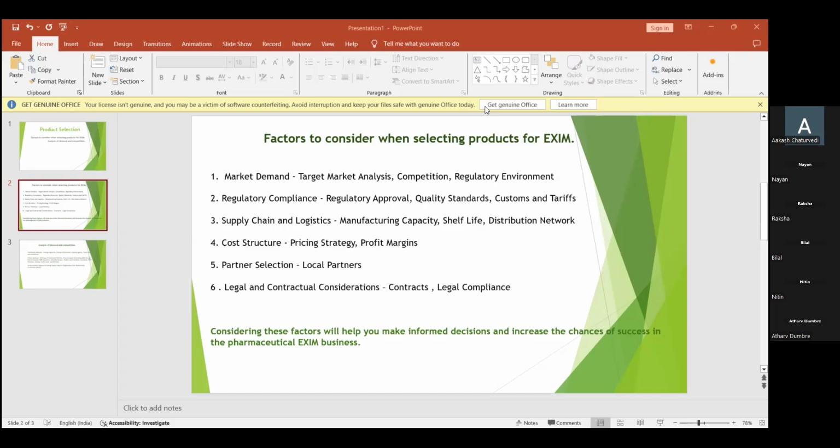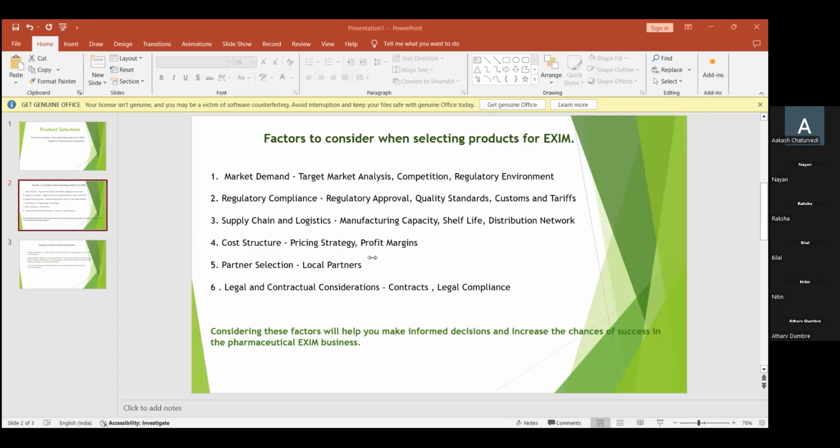In this way, the misroute should not happen. So in that contract, everything should be clear: the payment, the duration, the delivery schedule, and also the misroute, the destination.